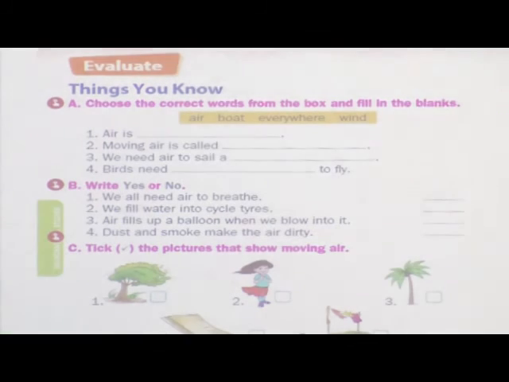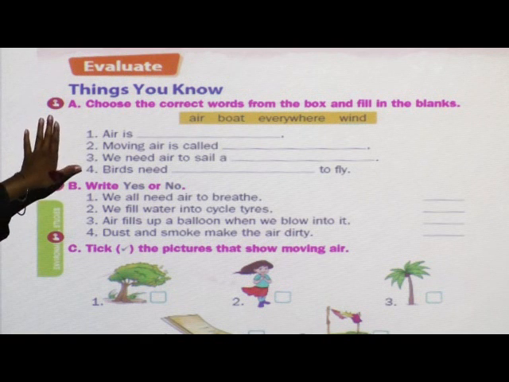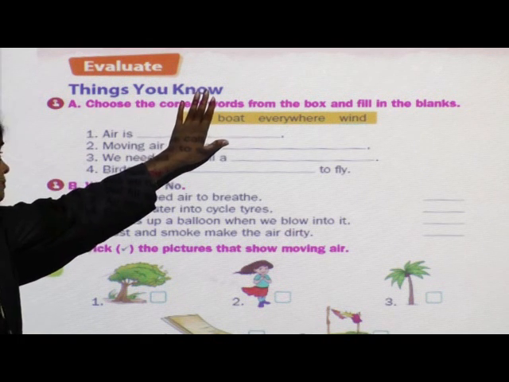Okay. So see students, today we will see some question answers based on this lesson. So everyone open your book and keep it in front of you. Open page number 156 and take your pencils. Are you ready students? Have you opened page number 156? Okay, very good. Listen, things you know.